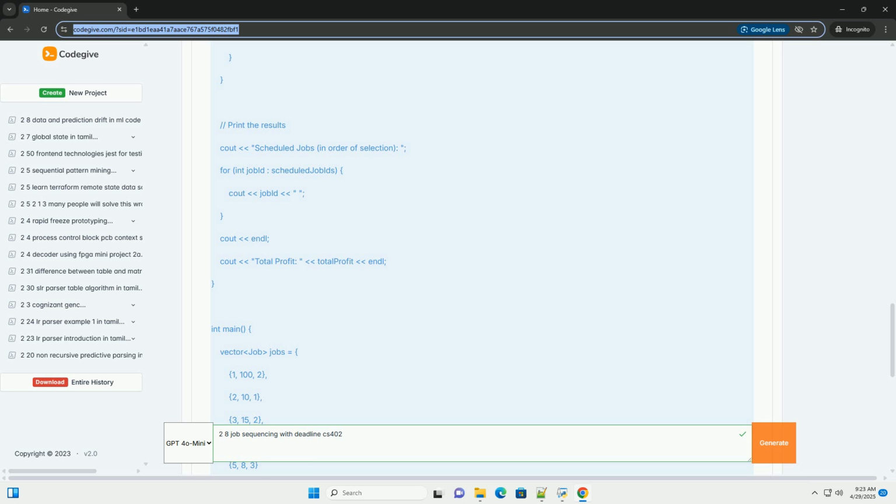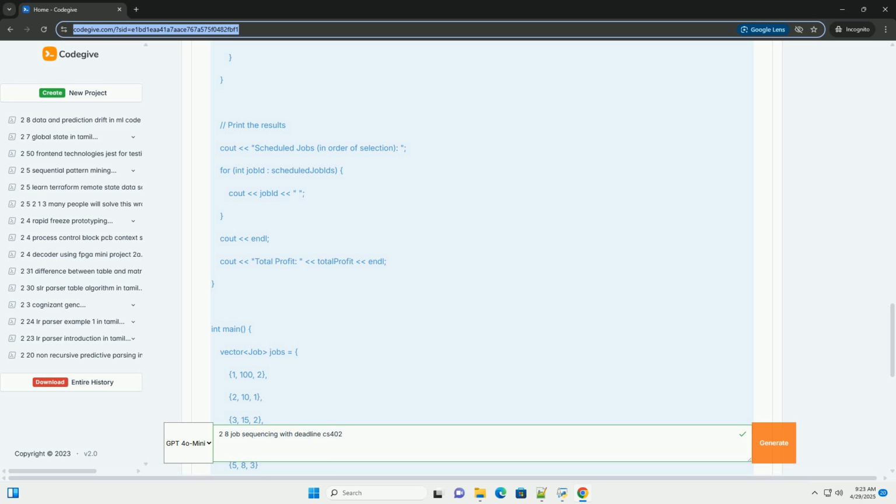Job sequencing function, the core function that implements the greedy algorithm. It sorts the jobs using std::sort and the compare jobs function. It determines the maximum deadline. It initializes the schedule vector, a Boolean array, to track whether a time slot is occupied. It iterates through the sorted jobs. For each job, it attempts to find a free slot from its deadline down to 1. If a free slot is found, the job is scheduled, the schedule array is updated, and the profit is added to the total profit.